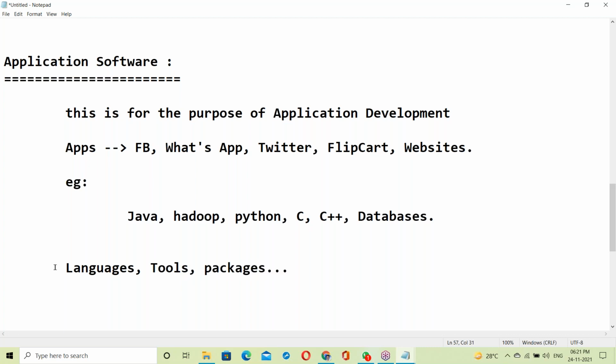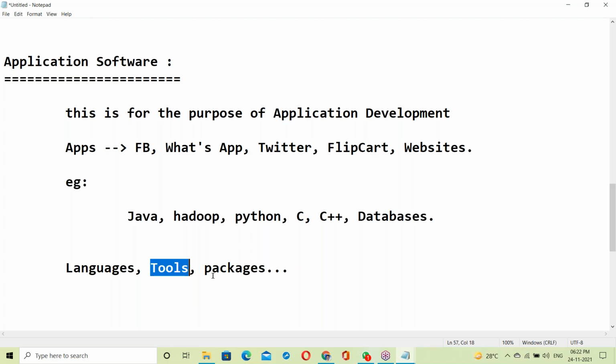Languages like C language, C++, Java, Python. Different languages like this. Next, tools like data warehousing tools, testing tools. Next, reporting tools like QlikView, Tableau. Next, AWS tools, big data, Hadoop related tools. Many tools like this.